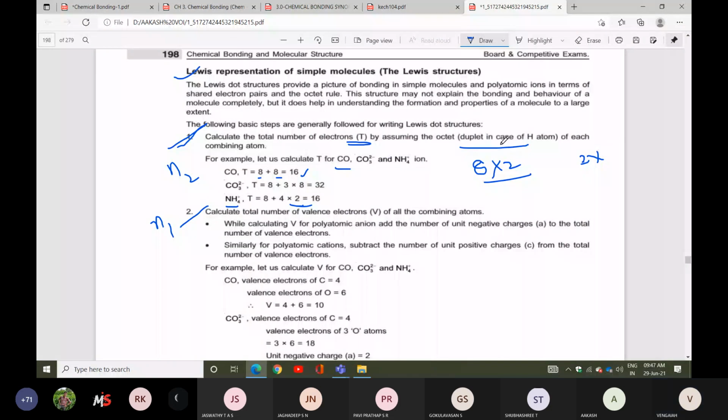8 into other than hydrogen. Other than hydrogen. So those rules you can follow.